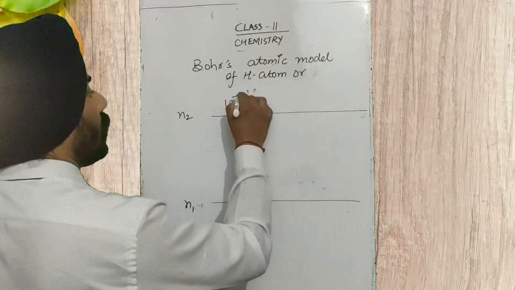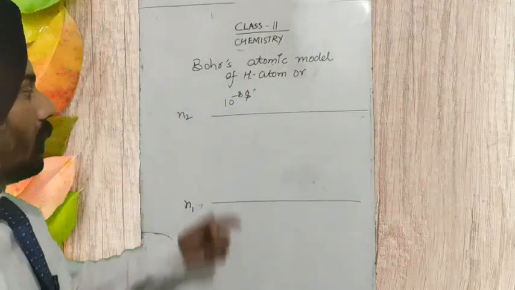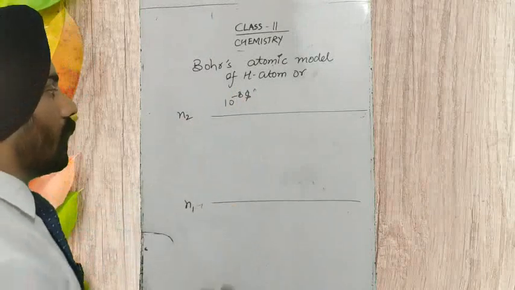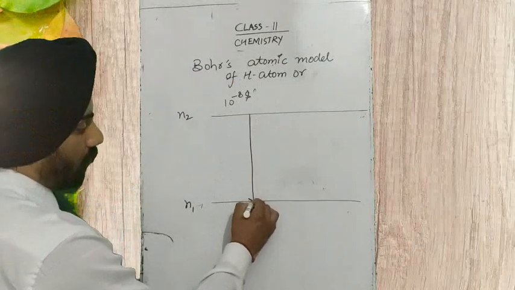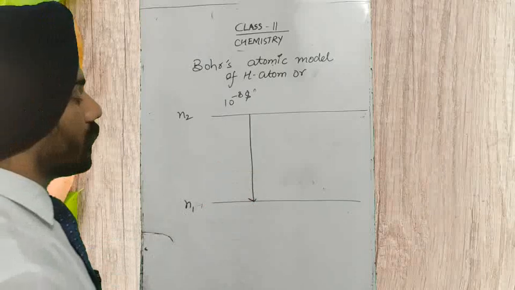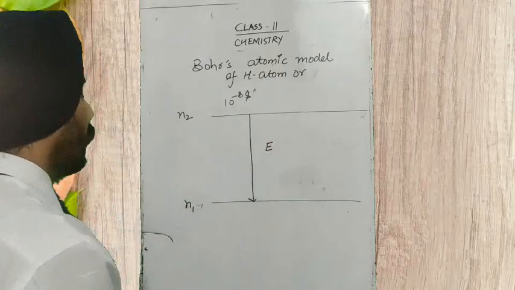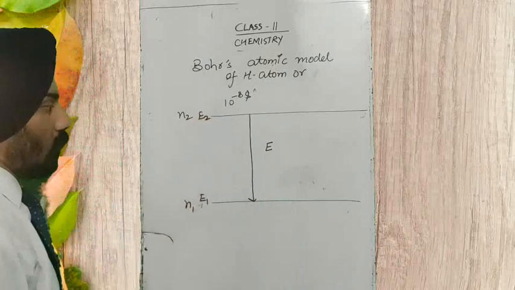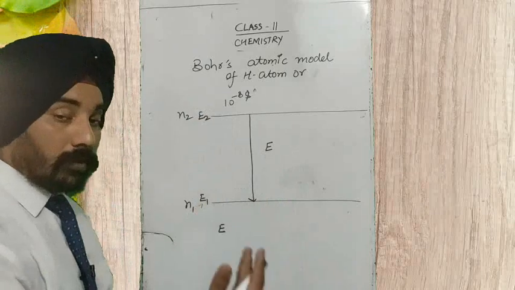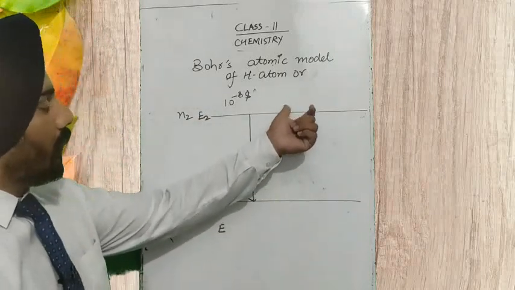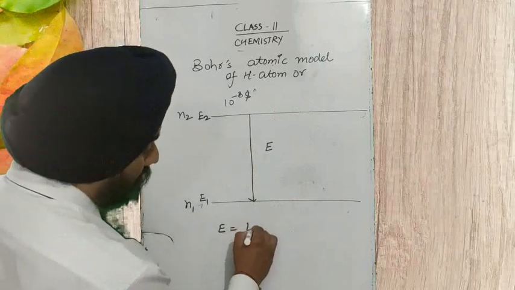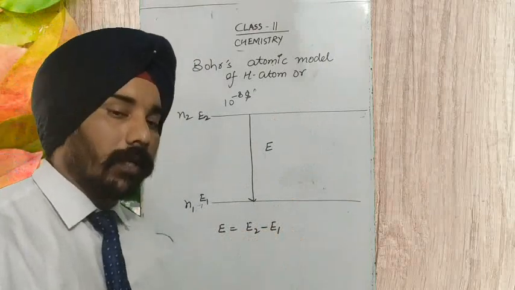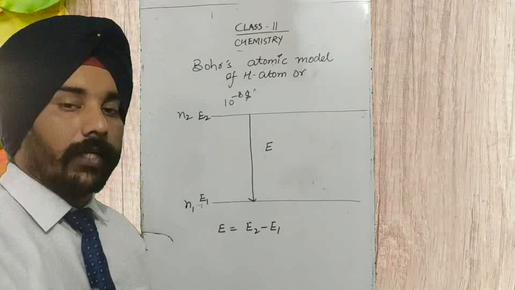There it stayed for 10 to the power minus 8 second, and because it was an unstable state, it returned to its original state, the N1 state, and while returning it released some amount of energy, that is E. If the energy of this state was E1 and the energy of this state was E2, the net energy produced by the electron while transiting from the E2 state to the E1 state will be equal to E2 minus E1.